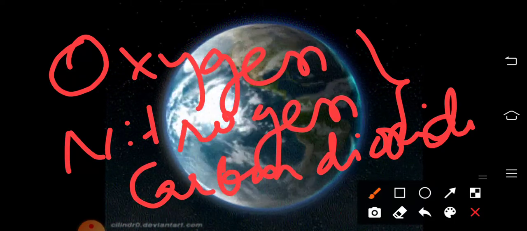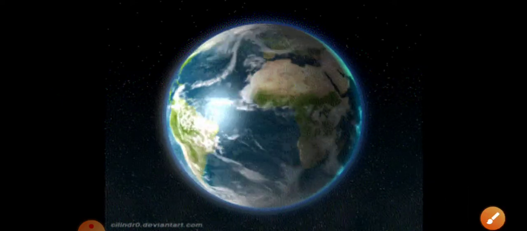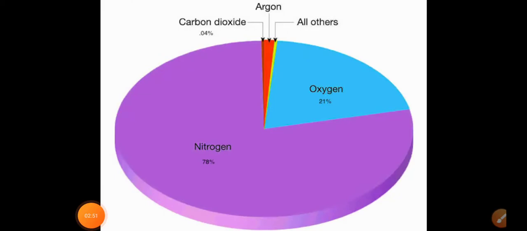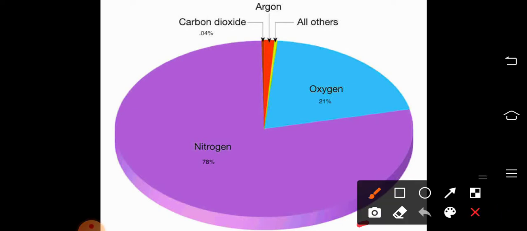So let us have the composition of the atmosphere. So the three important gases are there in the atmosphere. It is composed mainly of nitrogen. You can see it here. Nitrogen, then oxygen, then carbon dioxide is there, a very small amount of argon, then some other important gases. Okay, so mainly the three and argon.